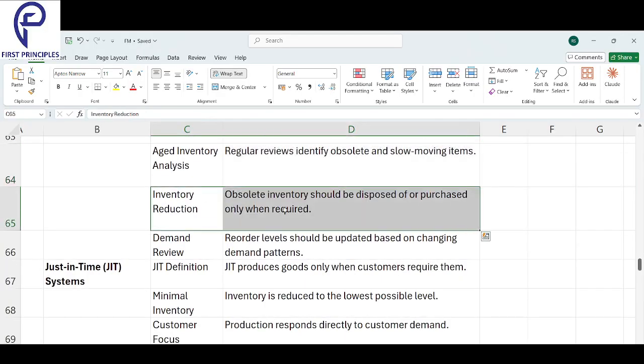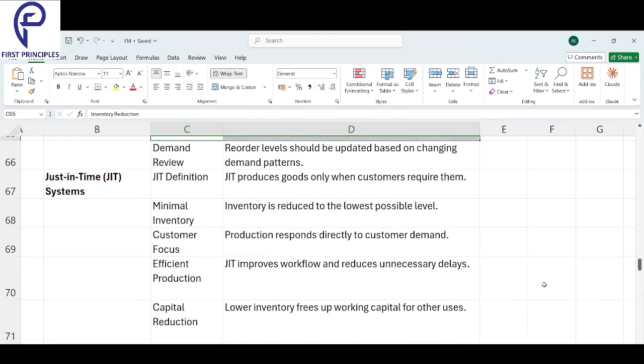Next, inventory reduction. Obsolete inventory should be disposed of or purchased only when required. That obsolete inventory, you should either dispose of it or purchase it only when required.